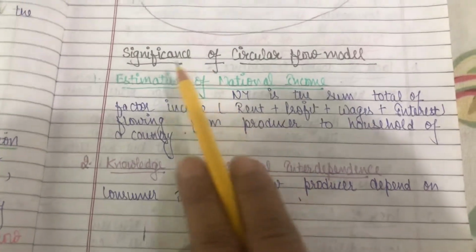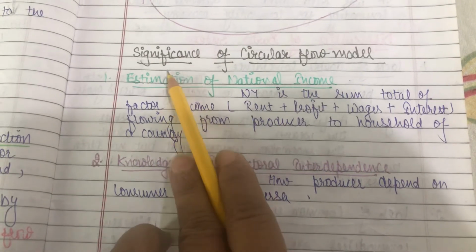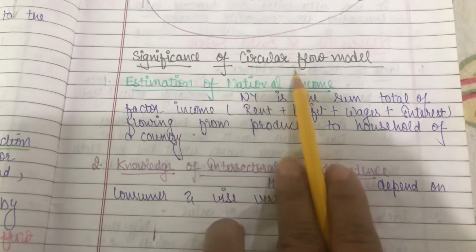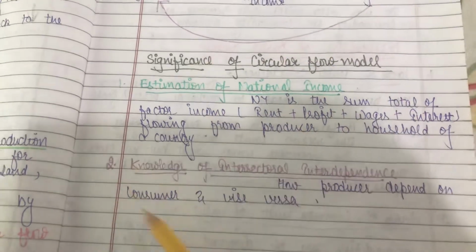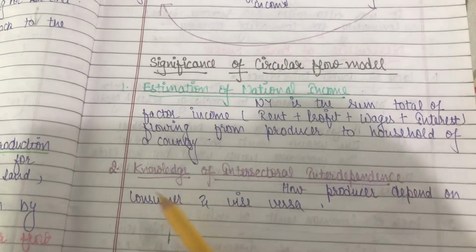Next is the significance of the circular flow model, and this is the last topic of the second chapter. Significance means importance. Why are we studying circular flow of income? Why are we studying that income is circulated in a never ending process?